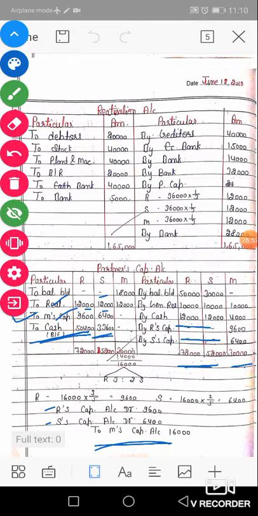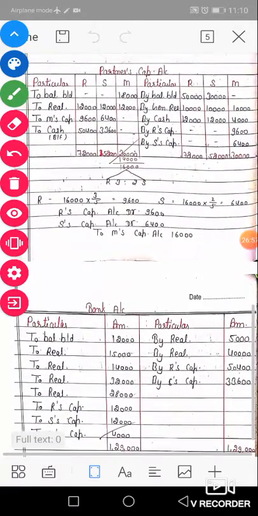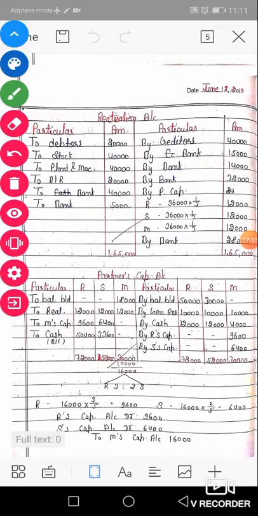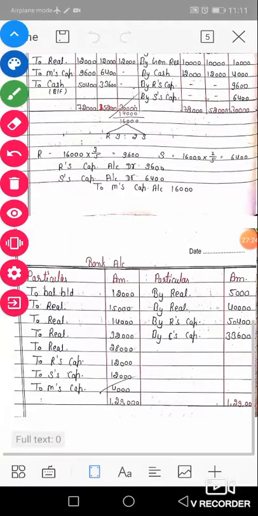Okay. Now next, finally, the cash account. First of all, the opening balance of cash or bank. The opening balance of the bank account is the balance BD transferred from the balance sheet, 12,000. Now we will see by cash and by bank entries in our numerical. There are by bank entries in the realization account: by bank 15, by bank 14, by bank 32, and by bank 28. These all by bank amounts are transferred to the DR side of the bank account, to realization.